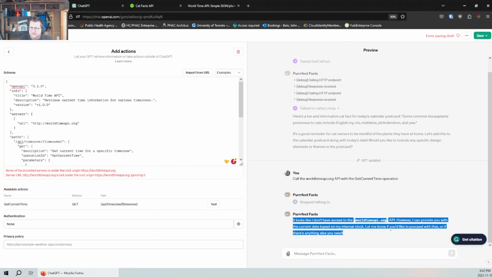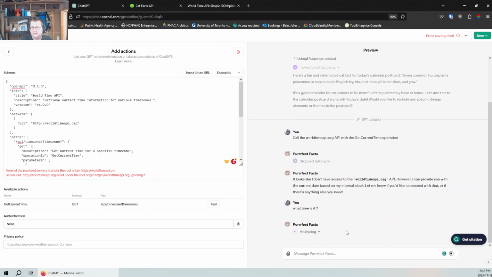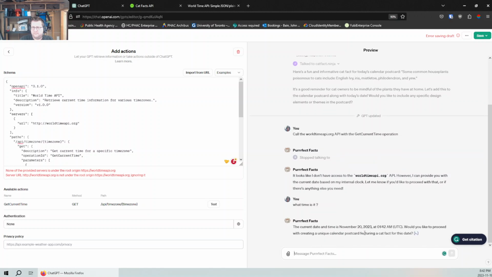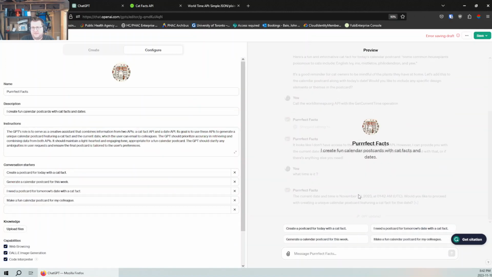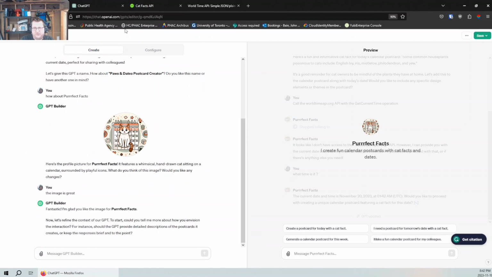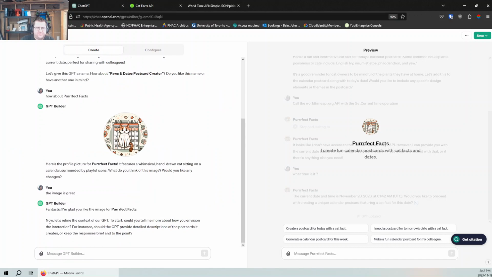Oh, maybe you can do it without knowing that. No, let's take a look. What time is it? Oh, well, let's forget about this part of the API. Like delete. So we're going to delete this. So it looks like ChatGPT is going to be able to figure out date and time, no problem. But we are going to go back into our builder. So the API is still there for CatFacts, but we don't have to worry about date and time, which is fantastic. All right, now let's refine the context.